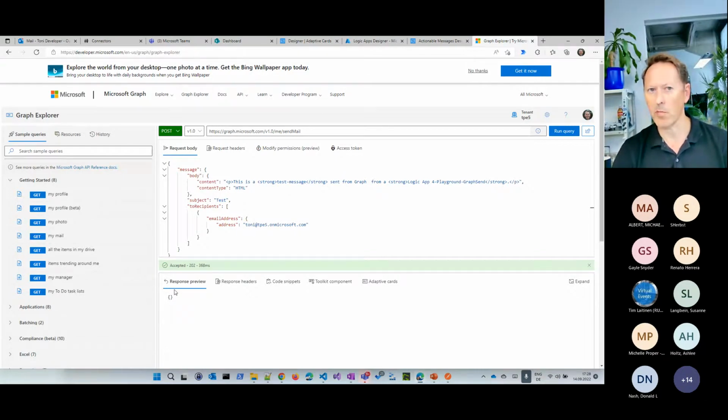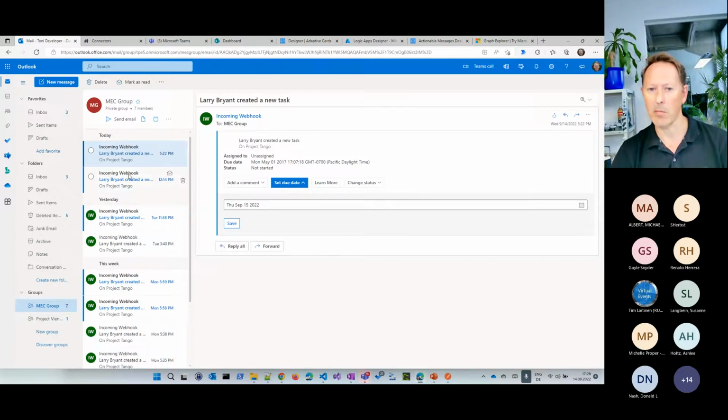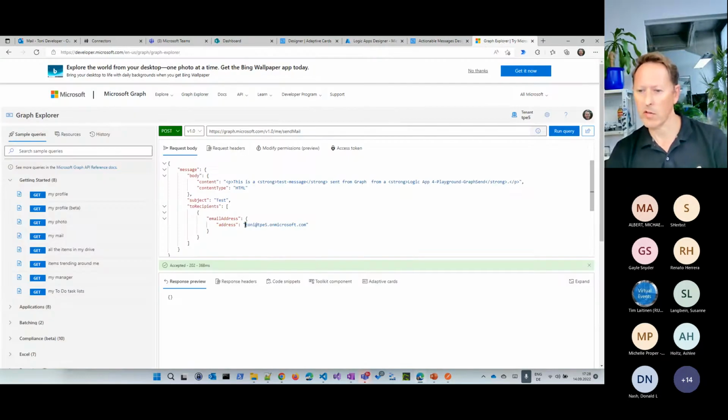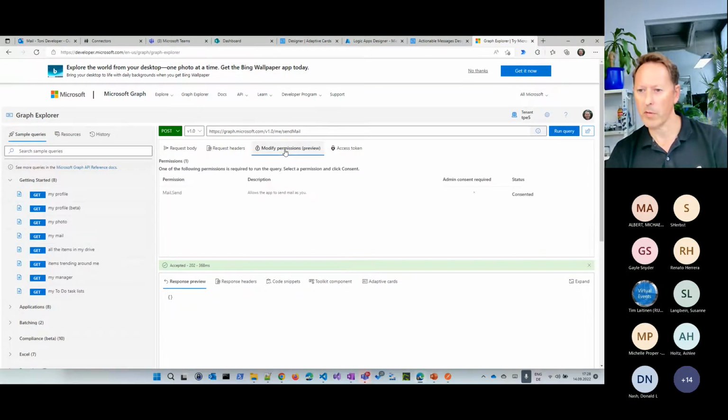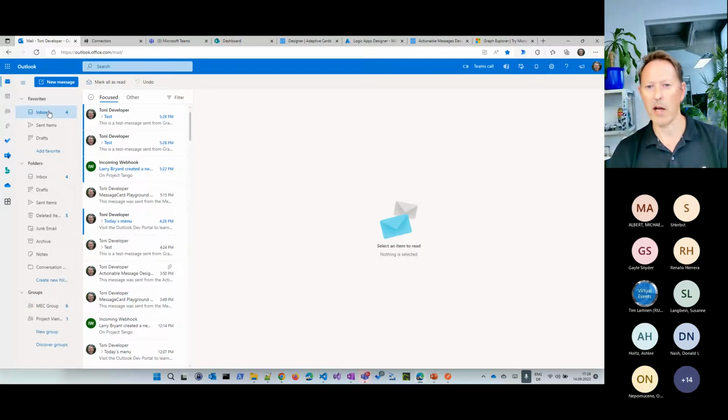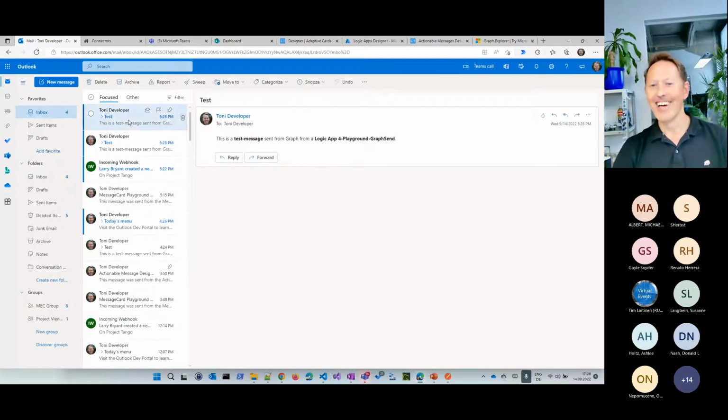I didn't get a response, but if I look now at my Outlook mailbox, this message which I just sent should come. So I will use the correct email address. I simply copied it from here, and I hope I have the permission here. Yeah, I already have it consented. So let's try again. Maybe it takes a moment. It says again, now it is here. So if I go to the inbox, I would see it. Okay, here's the message I just sent from the Graph Explorer.